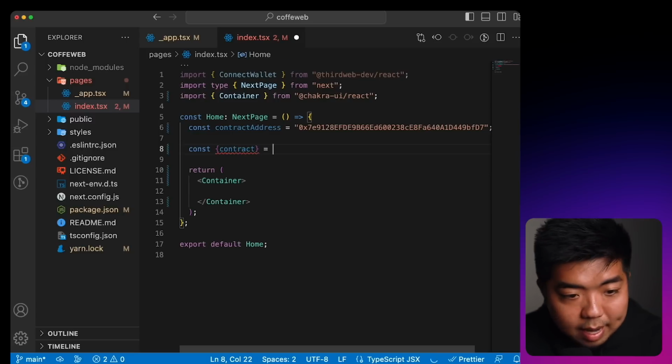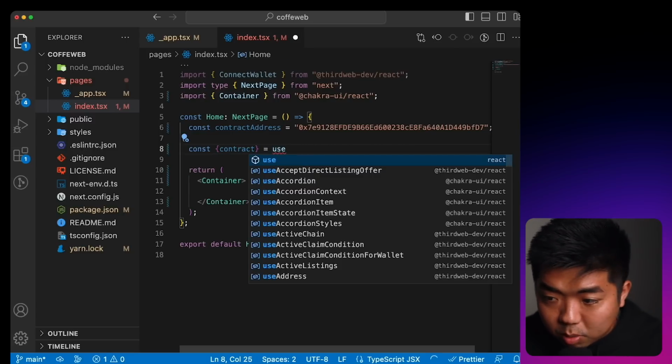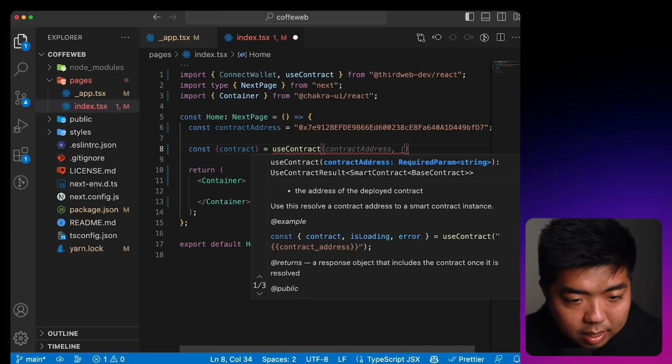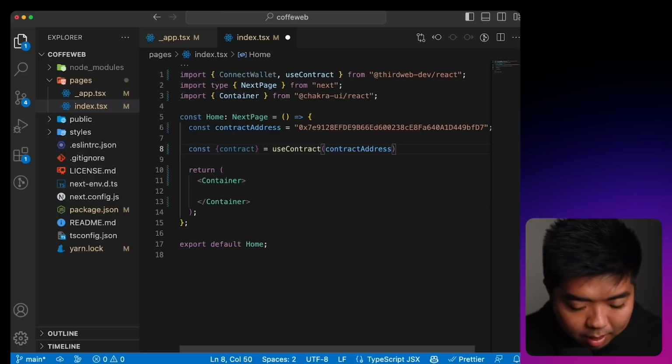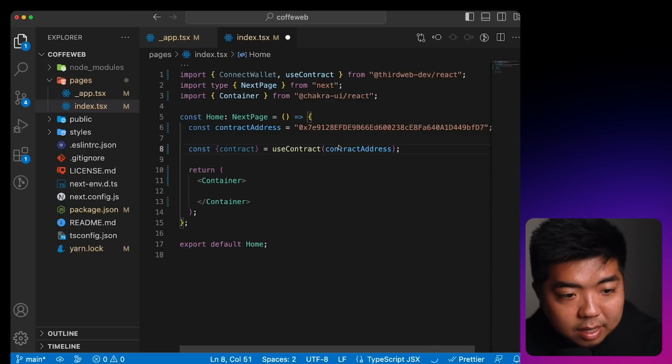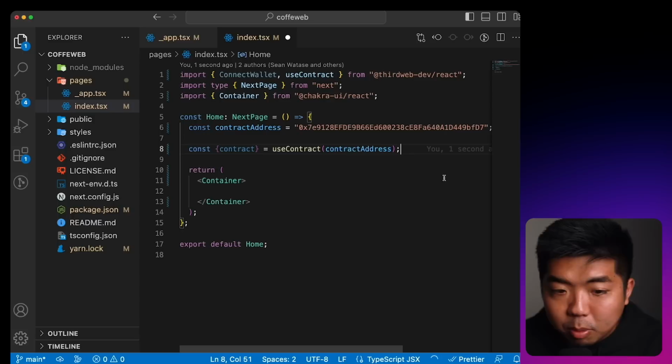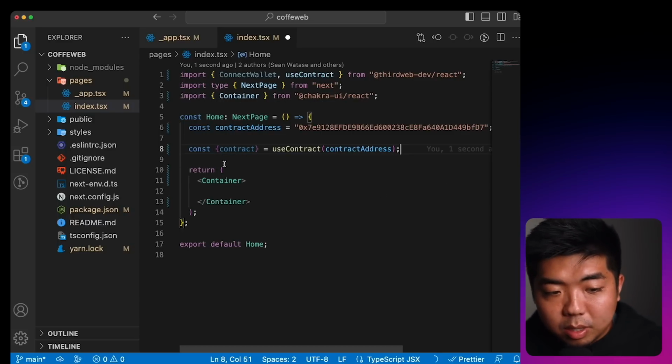So ThirdWeb has a hook called useContract. And what useContract is going to do is allow us to just pass our contract address here, and we'll then be able to access the data from our contract. We'll be able to interact with it and pull whatever information or execute whatever functions we need to from our contract.